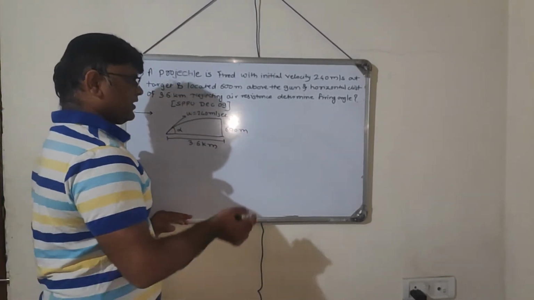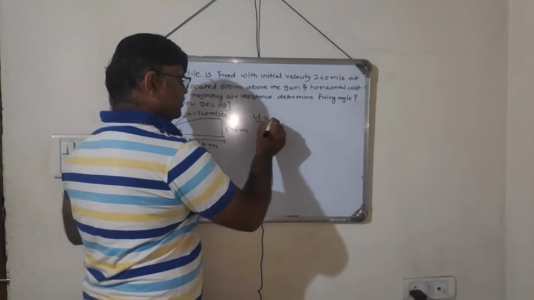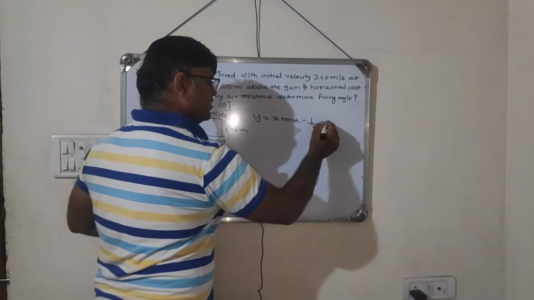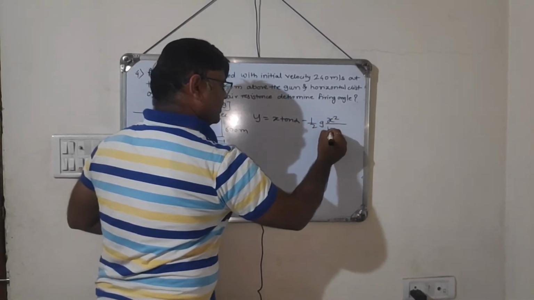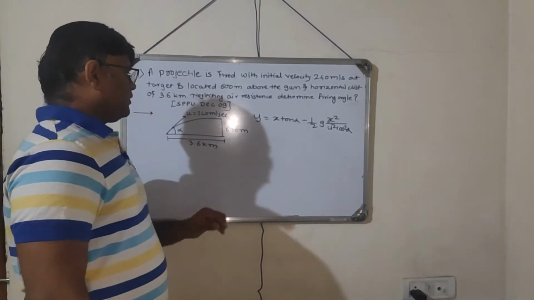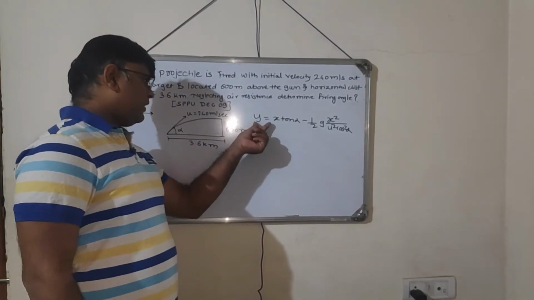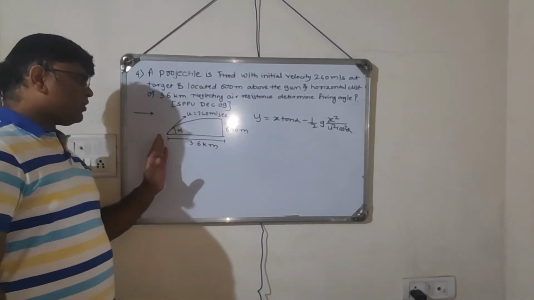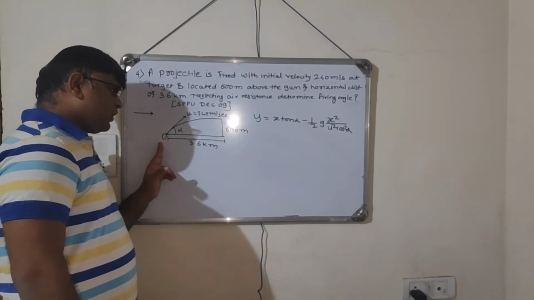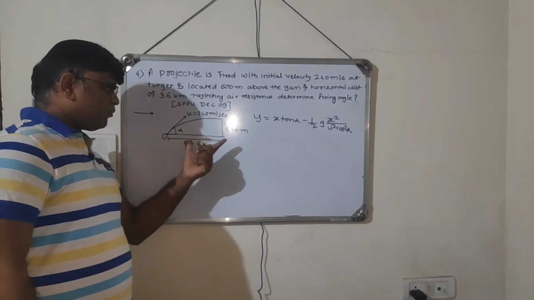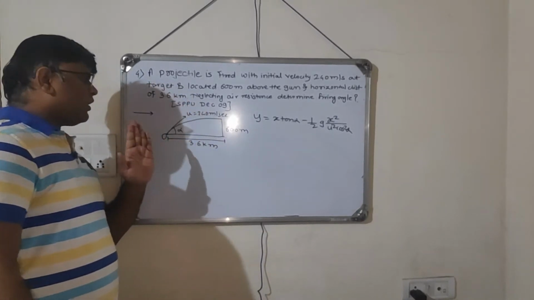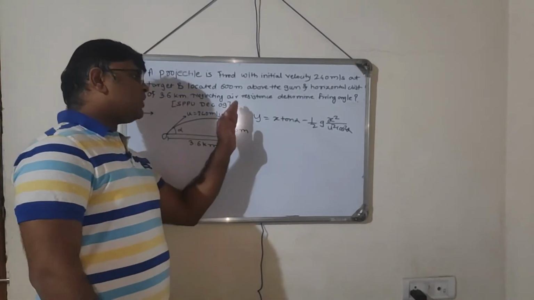We are having the equation of trajectory again. y is equal to x tan alpha minus half of g x square divided by u square cos square alpha, right? So again I know the y, but here see, in the previous problem with reference to origin, the point of strike, or we can say the displacement, was in the downward direction, but here with reference to origin your displacement is in the upward direction.